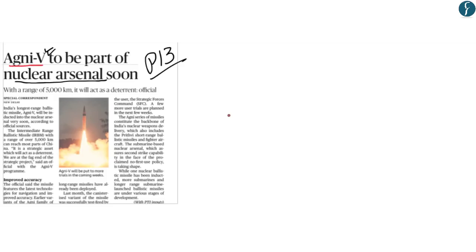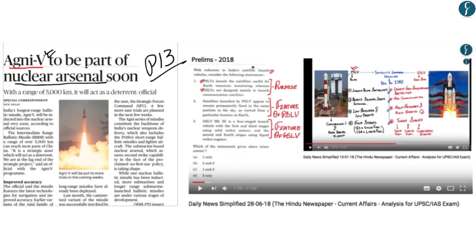While discussing a recent question of prelims of 2018 on PSLV and GSLV, one of the things that we had highlighted is that when trying to analyze and understand the various satellite launch vehicles of India, the various satellites of India, the various missile systems of India, try to understand them in a comparative format. So now that you've understood the basic features of the Agni 5 missile, try to analyze the basic features of the Agni 3 or the Agni 4 missile and try to understand these missile systems of India in a comparative format. This would help you when comparison-based questions are asked in the prelims examination of 2019.